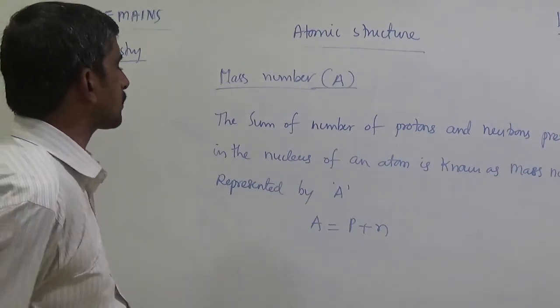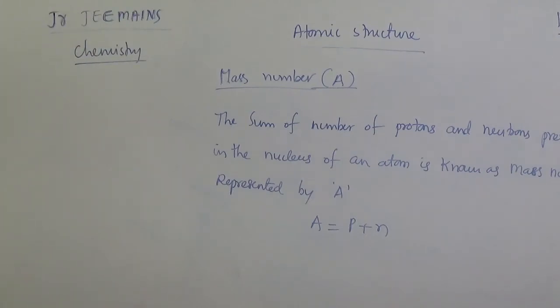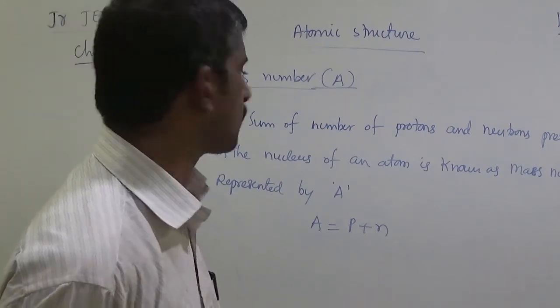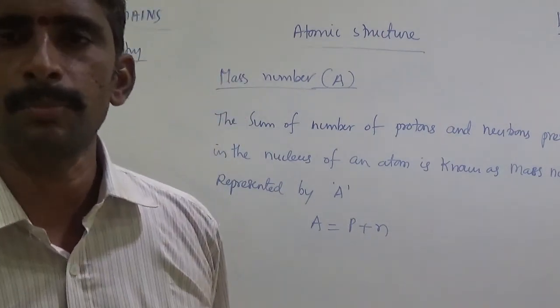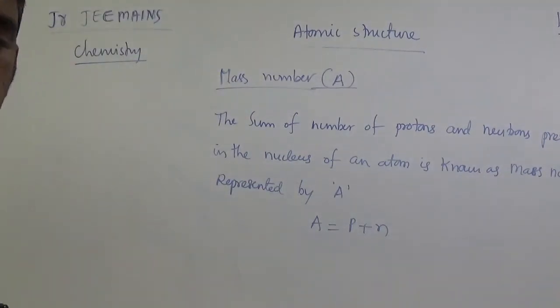The sum of the number of protons and neutrons present in the nucleus of an atom is known as mass number. It is represented by the symbol A. A equals P plus N, protons and neutrons.